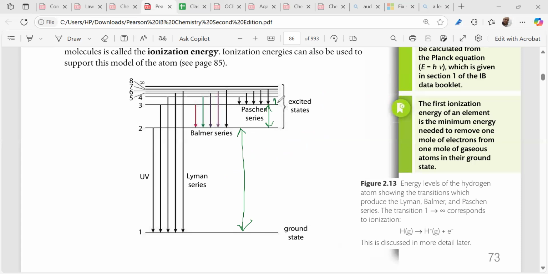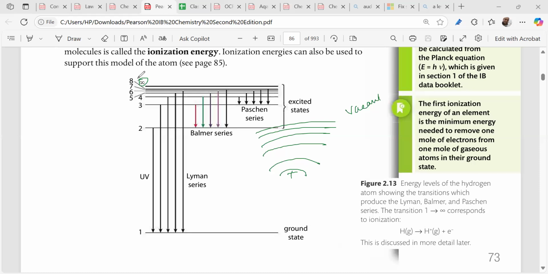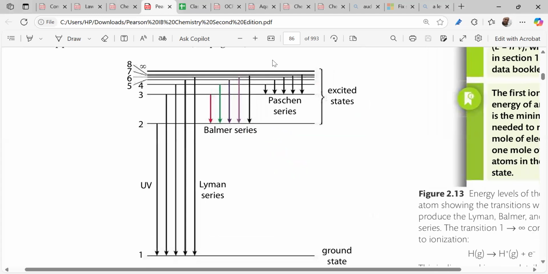Understood? Now remember one thing, that hydrogen has got one electron, right? That does not mean that the other shells, the other orbits are not there. They are there, but they are vacant. Understood? Clear? We have got orbits till n equal to infinity. Do you get my point? So ultimately, at a much higher energy level, the energy levels almost merge. Understood? Clear? Almost merge. Did you get my point?